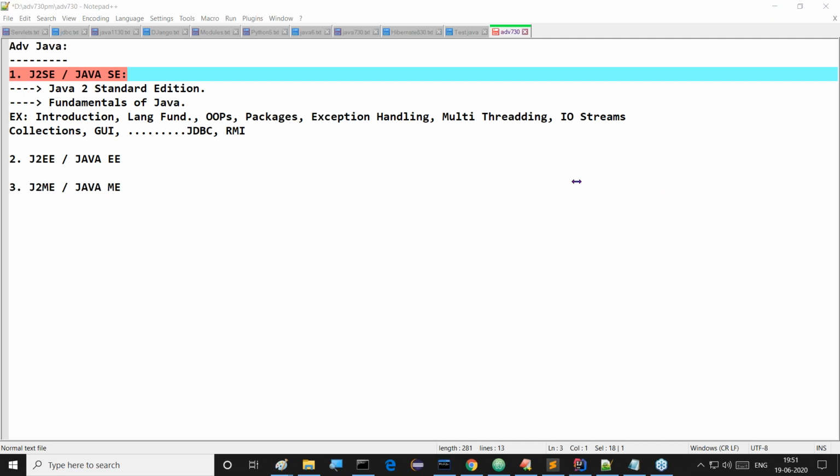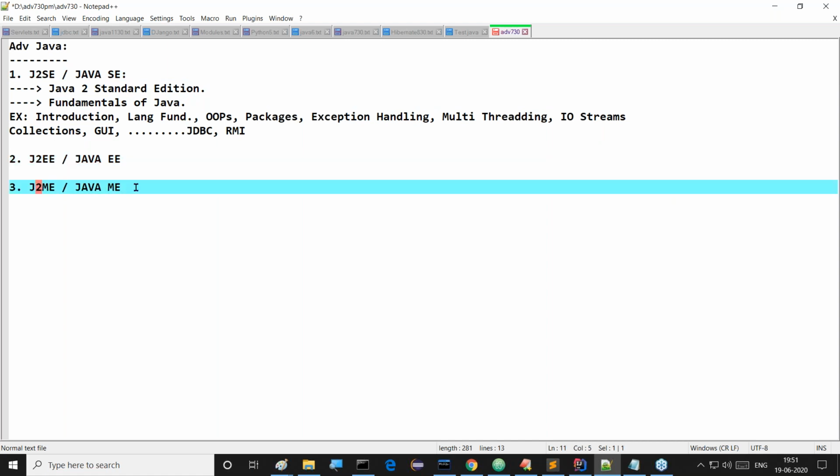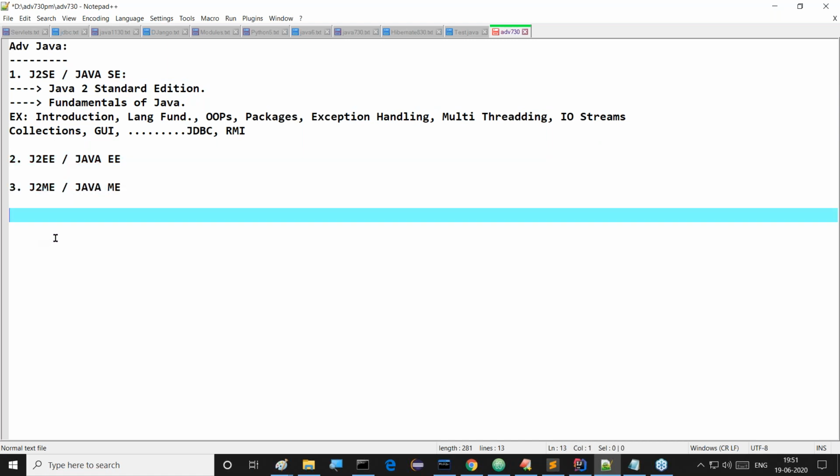So what is the meaning of 2 in J2SE, J2EE, J2ME? All of you listen carefully. In the first version of Java, the 1.0 version, the language was introduced. In the 1.1 version, one or two modifications were done, very few.